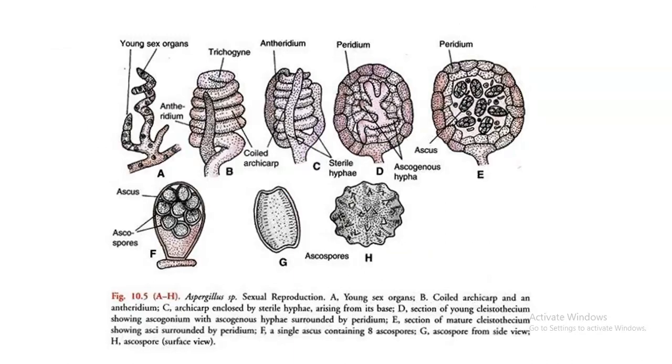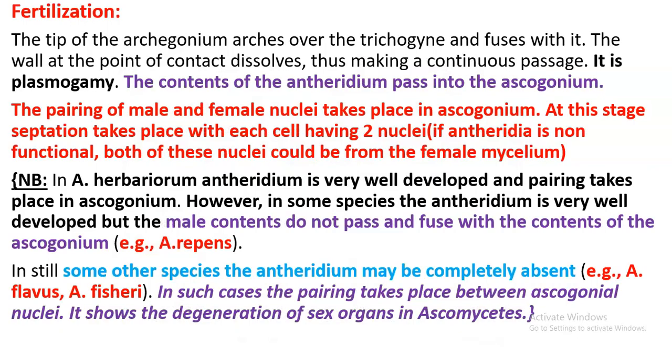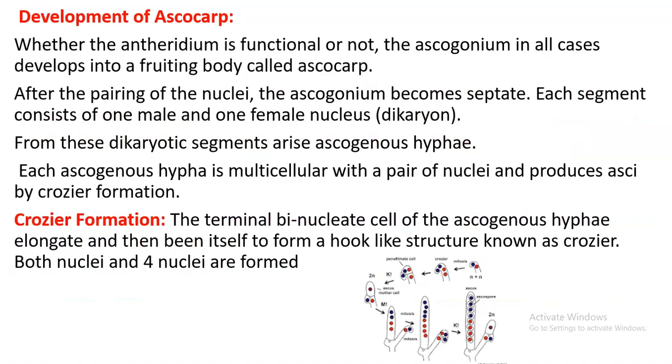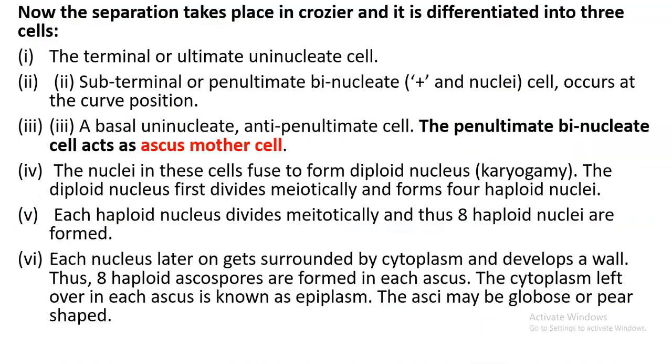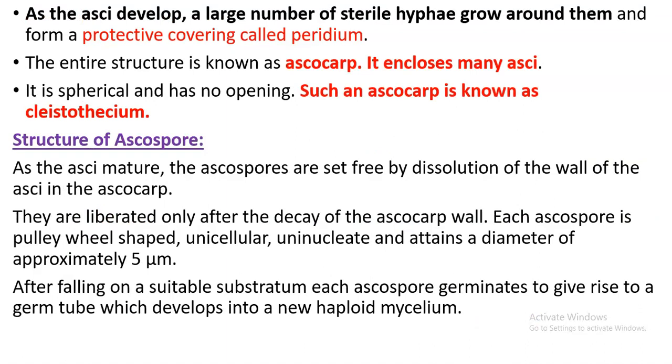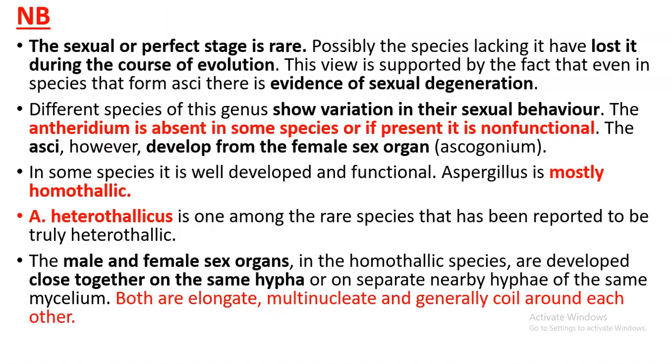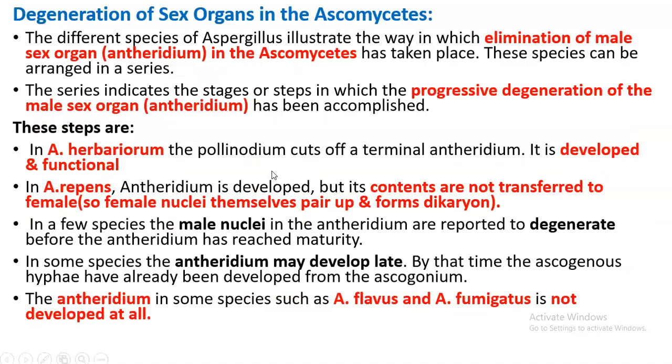This is another image given in textbooks. I have already explained what happens during fertilization, and this is the development of ascocarp, crozier formation, everything explained. Every single thing I have explained. Just pause the video and take the notes. And one thing you have to see, one note. I will explain this note in the upcoming slide.